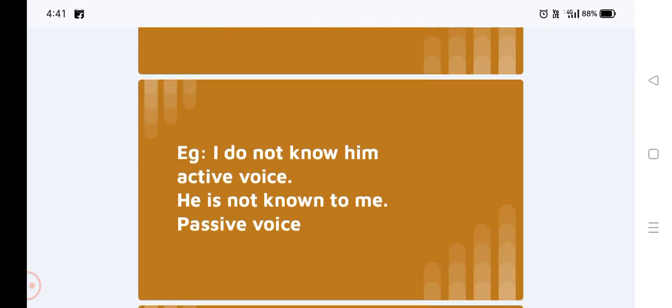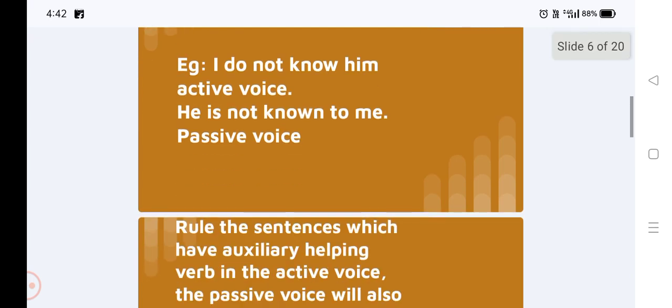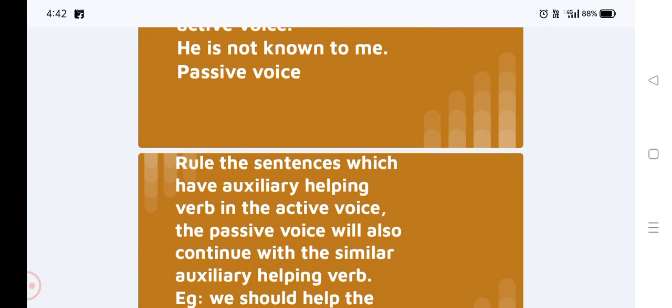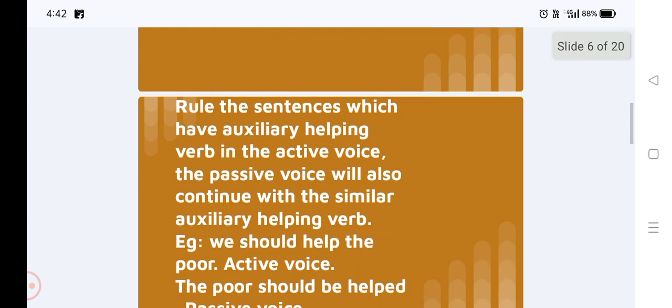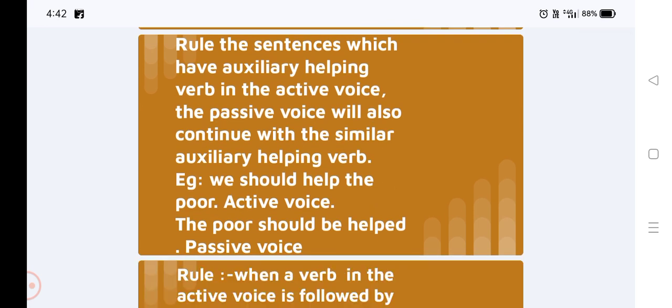Example, I do not know him is the active voice. The passive will become he is not known to me. Rule. The sentences which have an auxiliary helping verb in the active voice, the passive voice will also continue with the similar auxiliary helping verb. Example, we should help the poor is the active voice. The passive will become the poor should be helped.